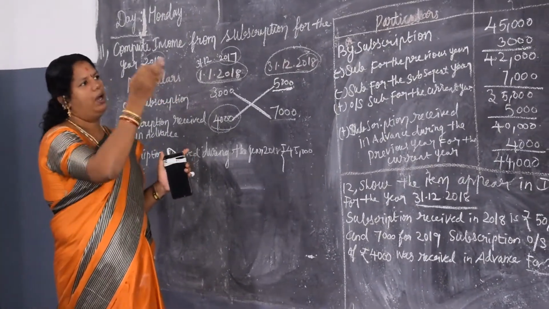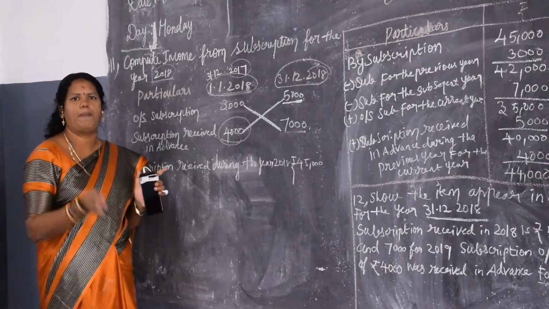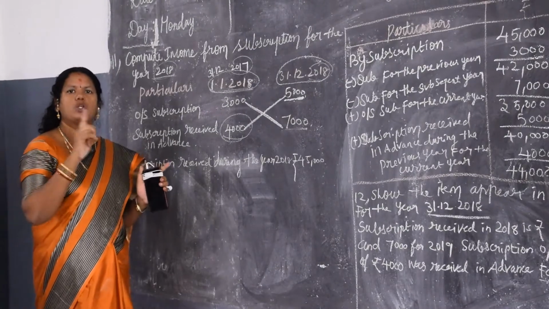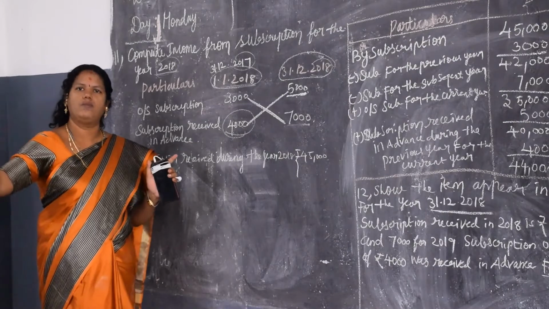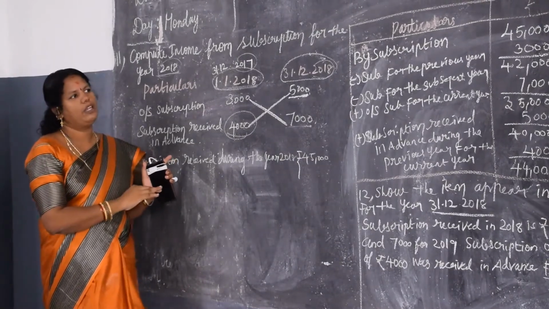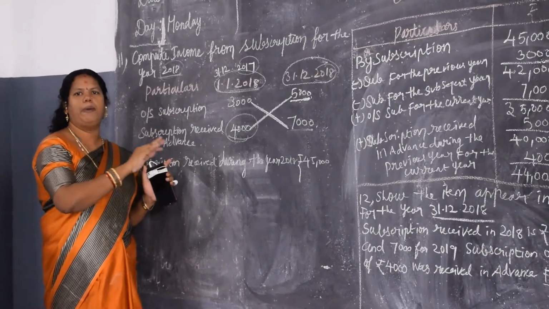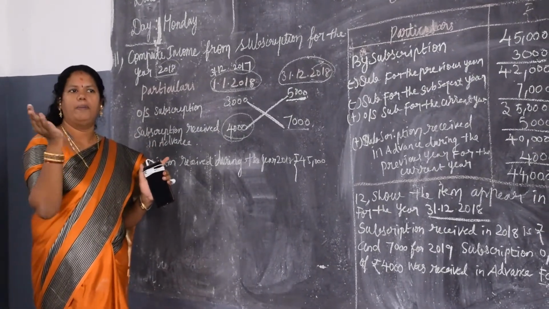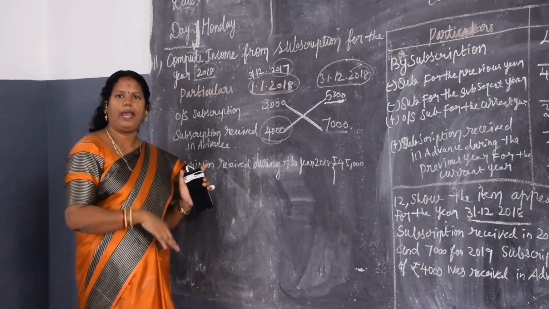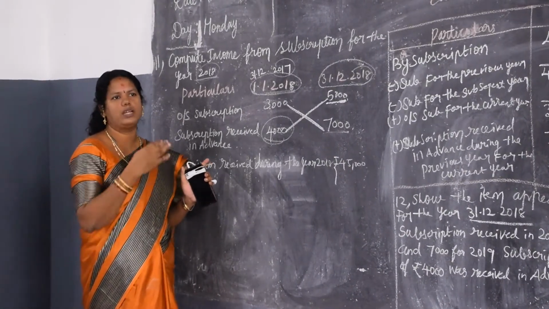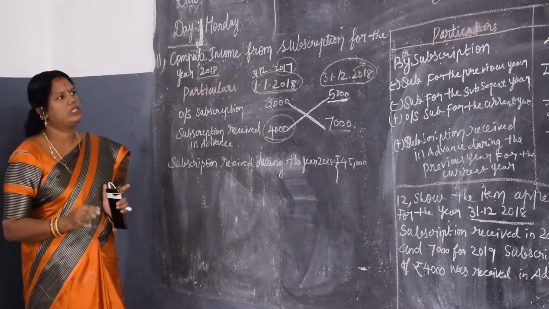In the balance sheet you have to prepare outstanding subscription, because outstanding subscription means the members who have not paid. Then when you come to the liability, received in advance: the members who have not paid will come under the outstanding. The members who have paid, that is 4 members have paid in advance, that is 4 into 100, will come in the liability. This sum you can solve.